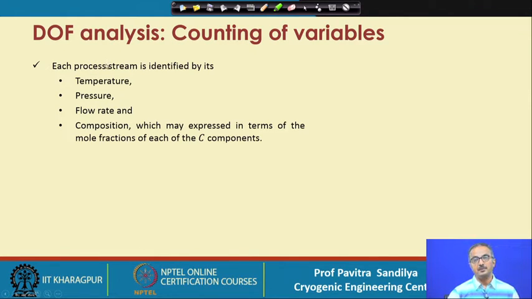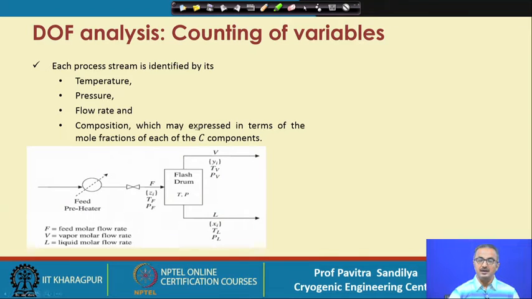Before we do that, we first see that each stream is identified by temperature, pressure, flow rate and composition, where we assume there are C components in any stream. Here we refer to this particular system: a feed with flow rate F, and vapor and liquid products with flow rates V and L, and we have used a few notations.